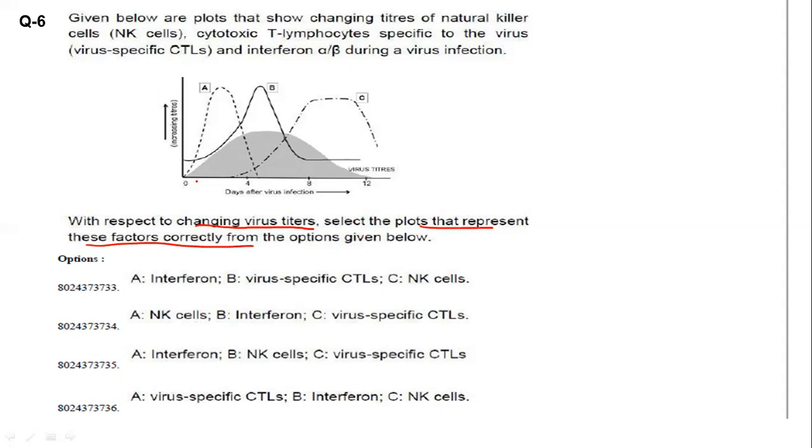Now, see the graphs. Graph A is for interferon, B is for natural killer cells, and C is for cytotoxic T lymphocytes. Now, there are two types of interferon.